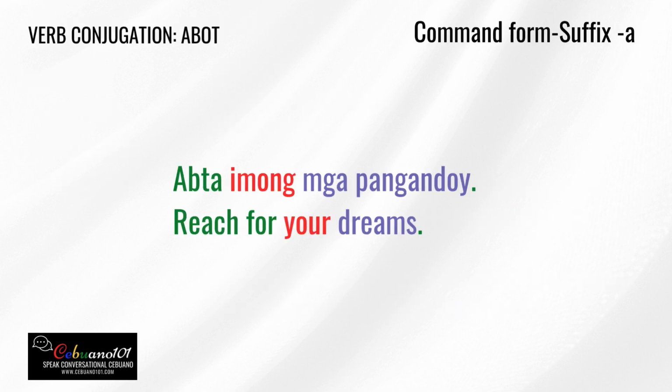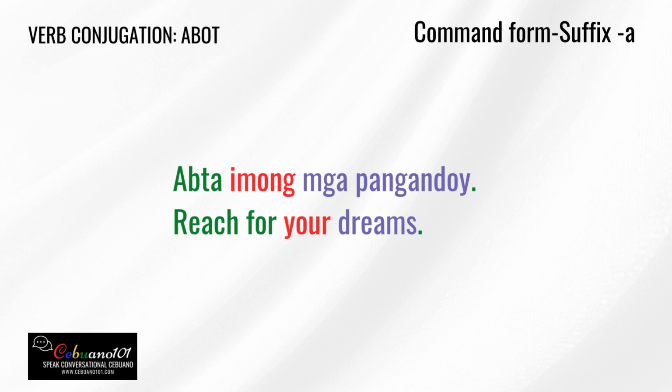Okay? Now let's go to the last sample sentence of the suffix a. We have reach for your dreams. Okay? Abta imong mga pangandoy. That means reach for your dreams. So you can use abta for abstract nouns. Like in this case, the abstract noun that we have here is pangandoy.